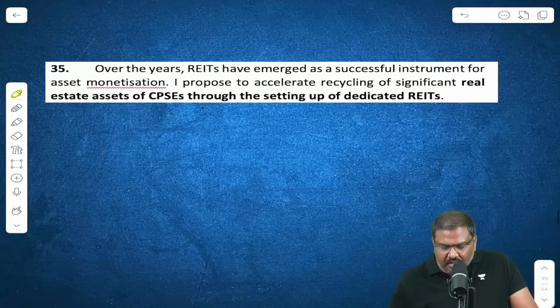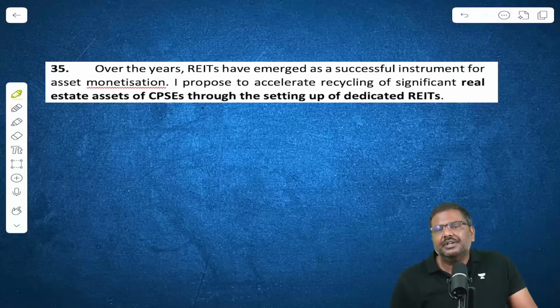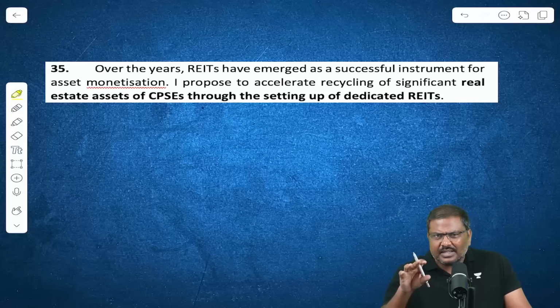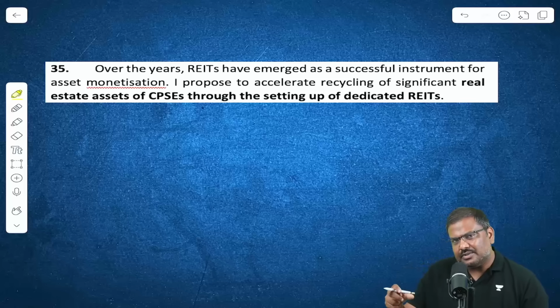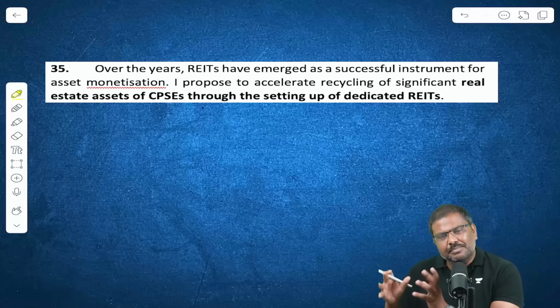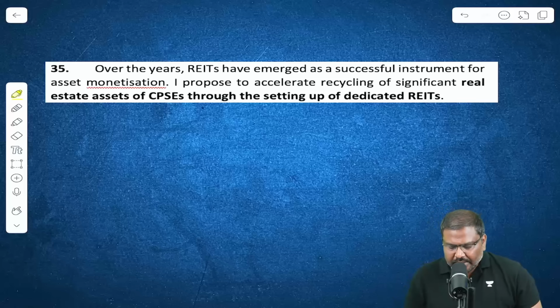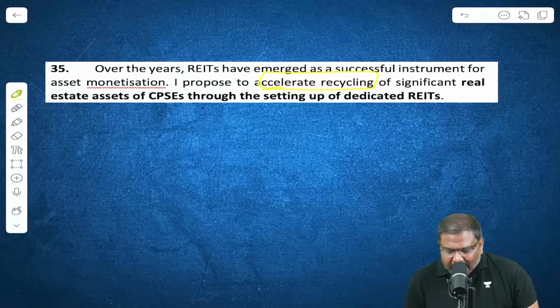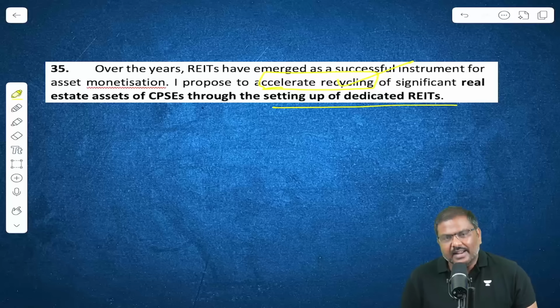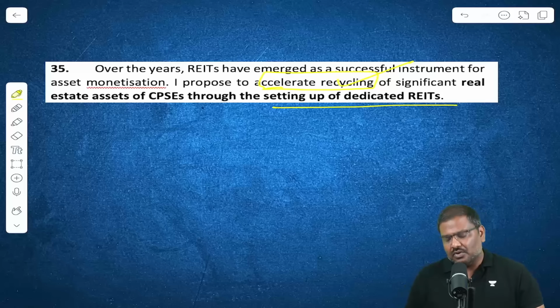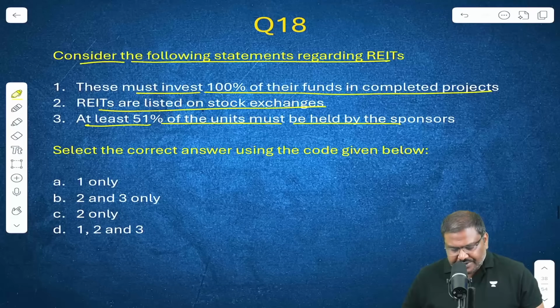Before solving this, why was it mentioned in the budget? The government of India, that is the finance minister, has stated that there are certain real estate assets which are held by the central public sector enterprises. They want to accelerate recycling of these particular projects by setting up dedicated REITs. This was the announcement. Let's get back to the question statements here.